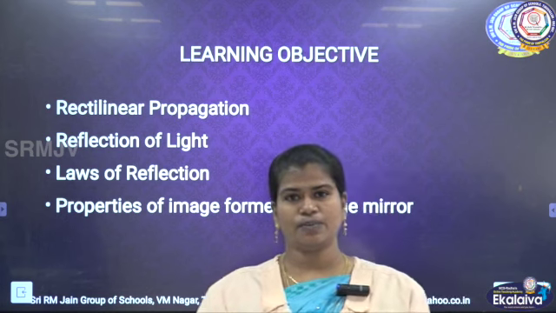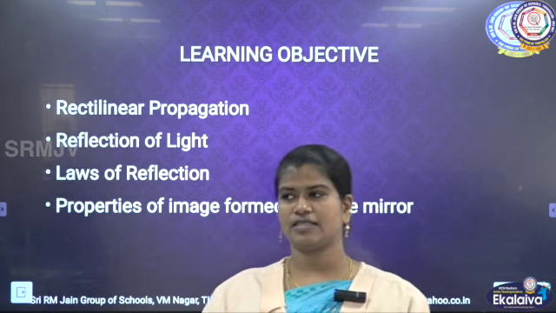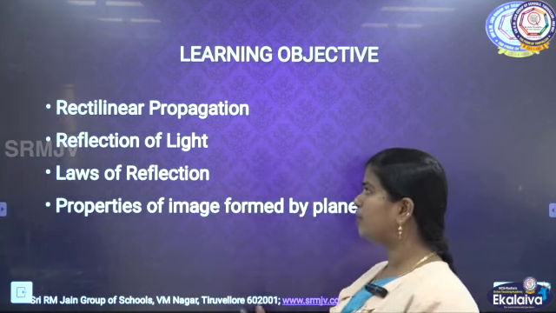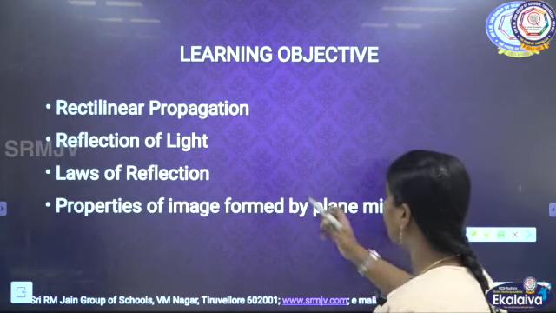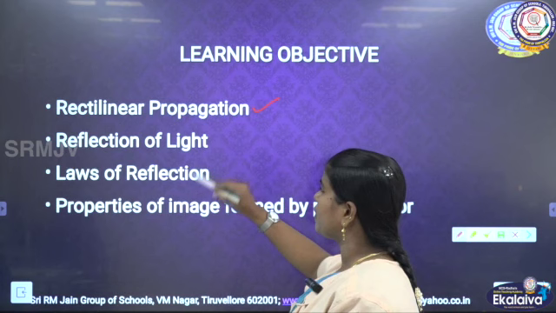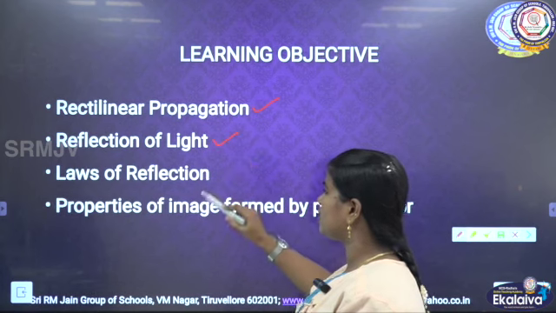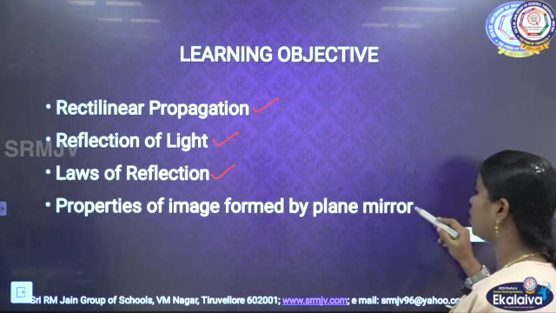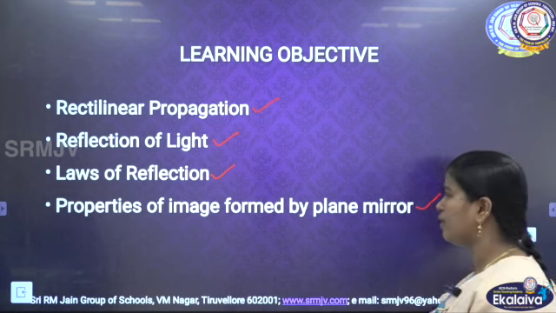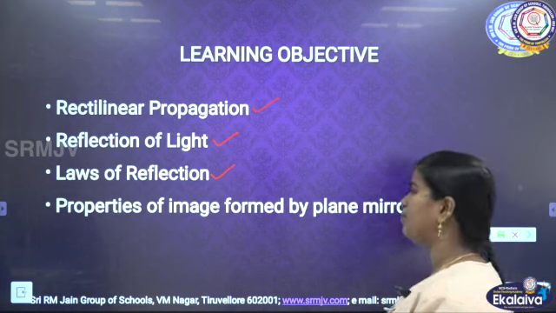The learning objective of this lesson is that at the end of this video, you are able to say what is rectilinear propagation of light and reflection of light, the laws of reflection, and we are also going to discuss the properties of the image formed by a plane mirror.